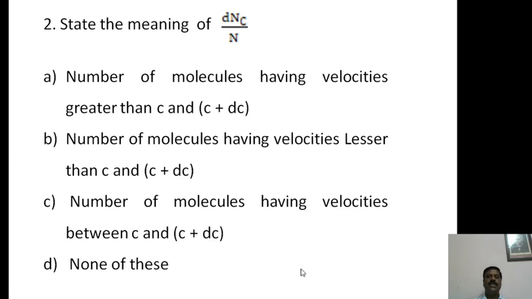I will give just 10 seconds. Here the C option is the correct option. The number of molecules having the velocity between c and c plus dc is called dn_c by n. Therefore C option is the correct answer for this question.